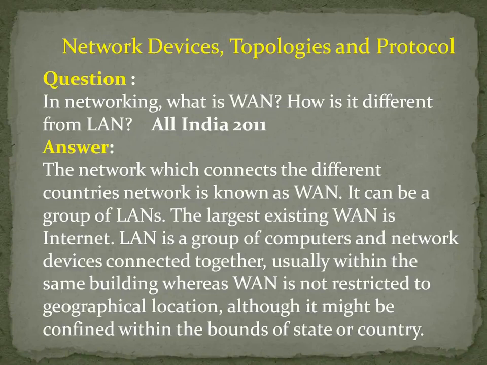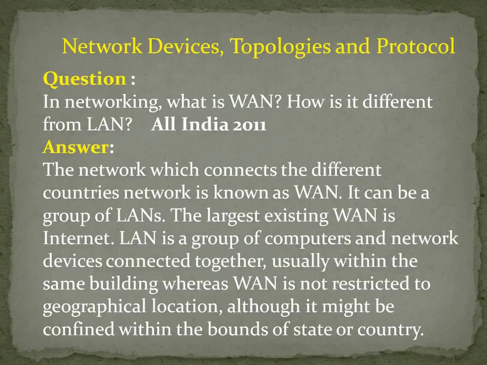For example, the Indian network and the Chinese computer network connected together is nothing but a wide area network. Clear? Okay. So it can be a group of LANs. So many small LAN networks are there, and if all the LAN networks are connected together, they can form a WAN, right? So what is called the internet? The internet is nothing but the largest existing WAN.